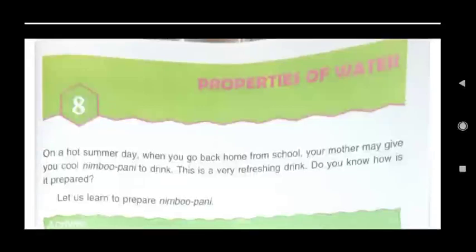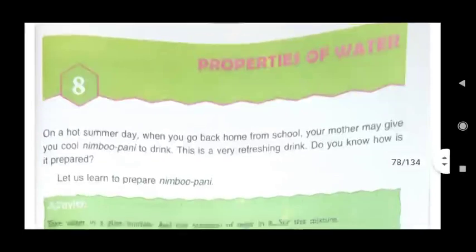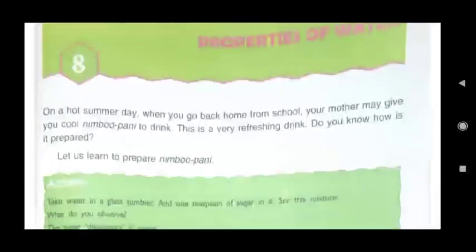Good morning, children. Your term 1 exam is over. That was your half yearly exam. And now you will read for your annual exam. That is term 2. And in term 2, the very first lesson which you have to read is properties of water. Means in this lesson you have to read about the different properties of water.